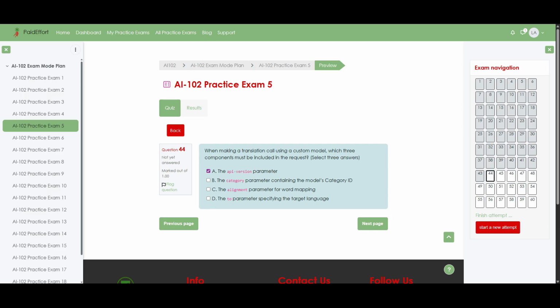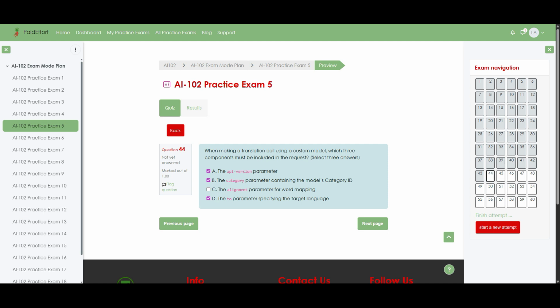The correct answers are option A, the API version parameter. Option B, the category parameter containing the model's category ID, and option D, the two parameters specifying the target language. Now let us walk through why these three are required for a custom model call. First, the API version parameter is mandatory in every translator request because it tells the service which release of the API you want to use, so without it the request may fail or hit the wrong version.